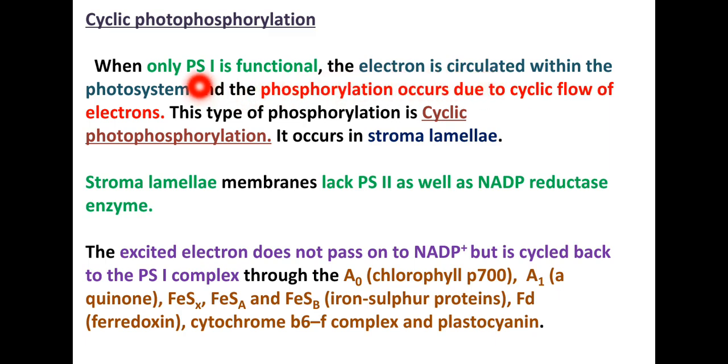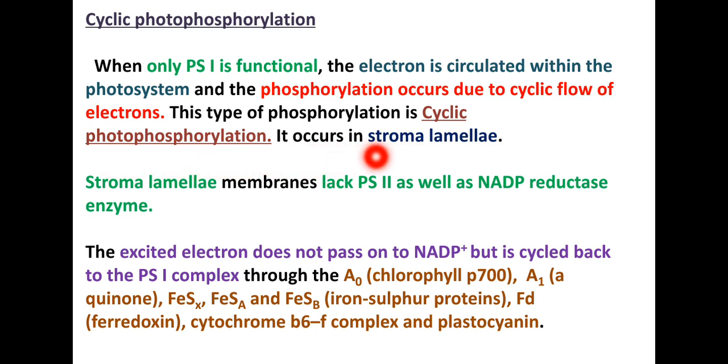Wherever the electron was removed, from the same point it will be circulated back. That's why it is a cyclic flow of electrons. Such phosphorylation, which happens when the electrons are moving in a cyclic way, we call cyclic photophosphorylation, because it again happens in the presence of light.